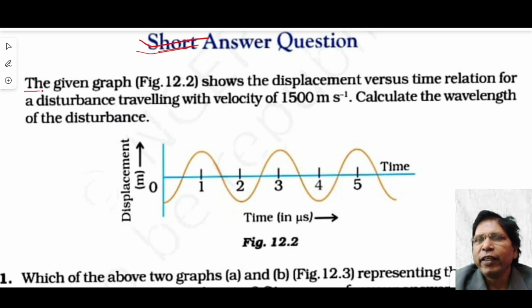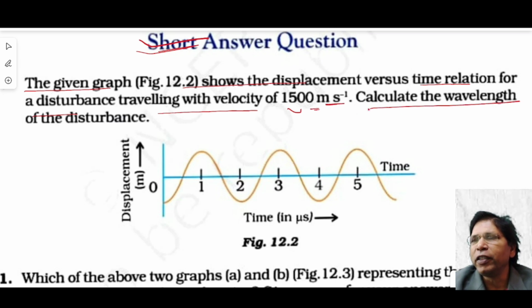Now, short answer type question. The given graph shows the displacement versus time relation for a disturbance traveling with velocity v equal to 1500 meter per second. Calculate the wavelength. Now you know wavelength lambda equals v by f.